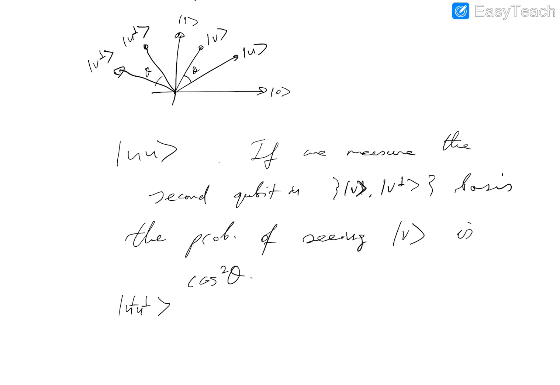So this is the EPR paradox in quantum computing. But we will not delve into details. From now on, we'll be more concerned with the computational aspects of quantum mechanics.